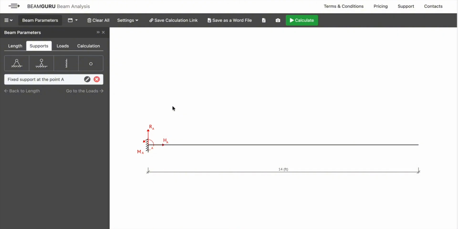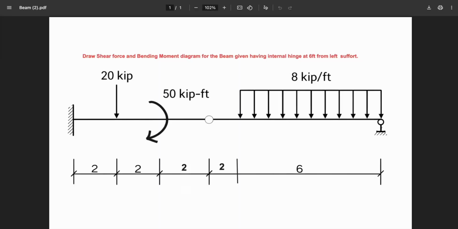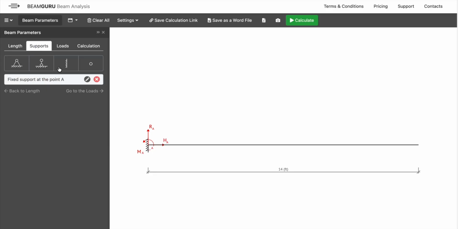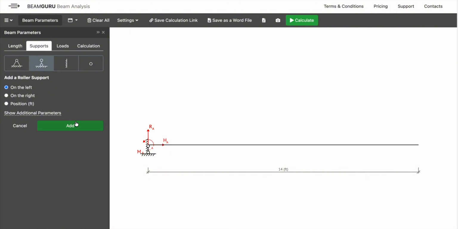Next I'll define the right support. The right support is the roller support. So let's go to roller support. Now this is on our right side. We can click here, right side, and this is the position.